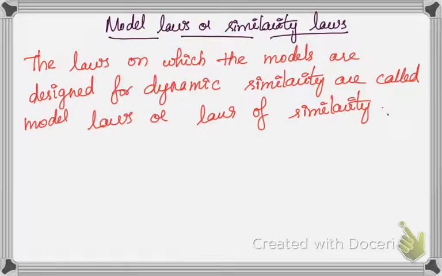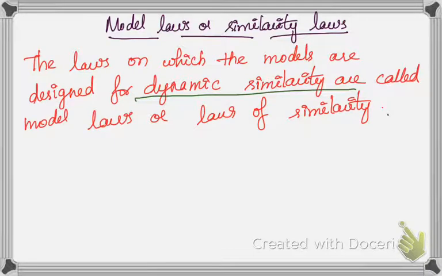So I will build a model, and with the help of similarity laws, we will check the model, and finally if everything goes well, it will be applied in the field. In simple terms, the laws on which models are designed for dynamic similarity are called model laws or laws of similarity.